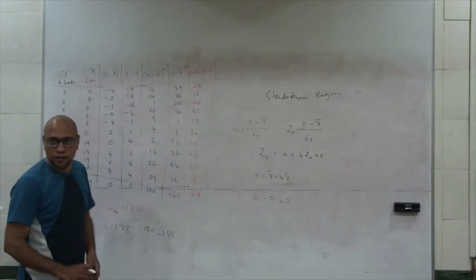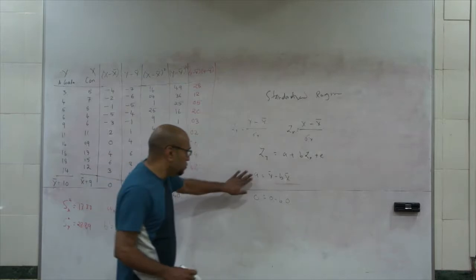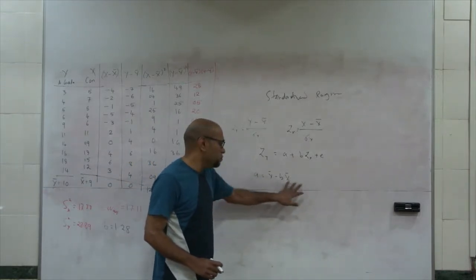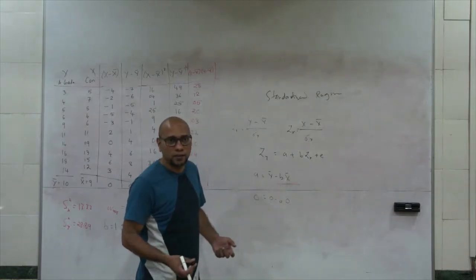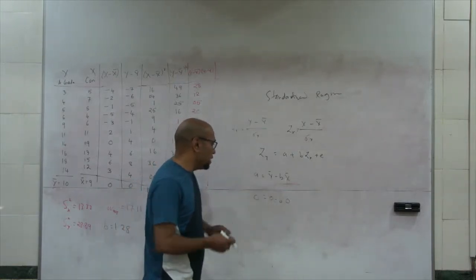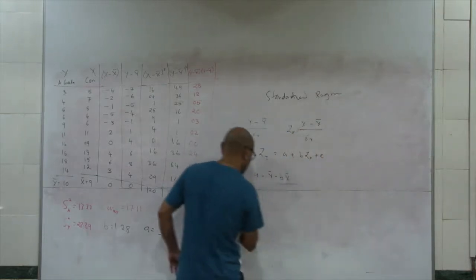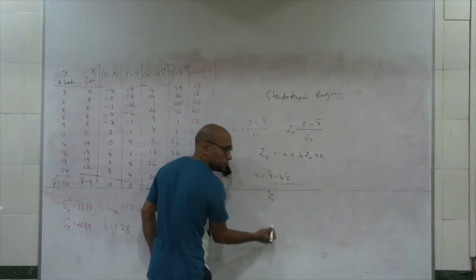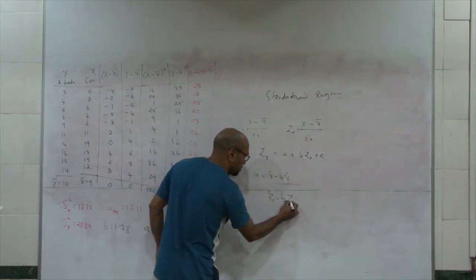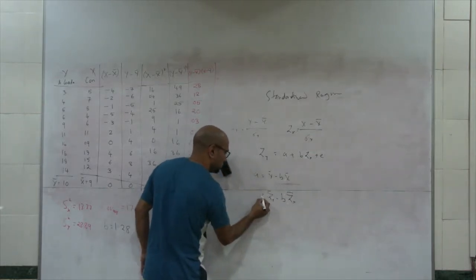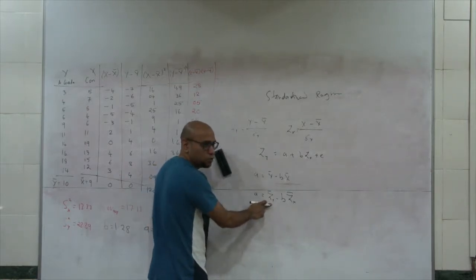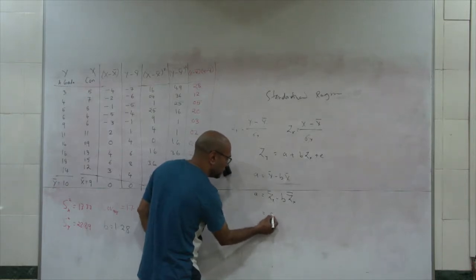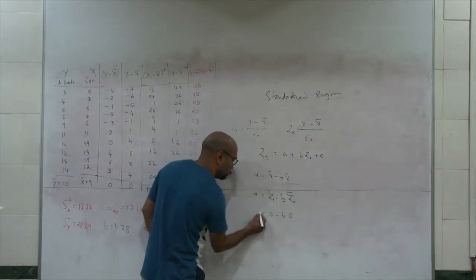So in this case, you have a, which is y bar minus b x bar. Now in case of standardized regressions, a is zy bar minus b zx bar. We know when a variable takes a standardized form, the mean of z is 0, so b into 0 is 0.